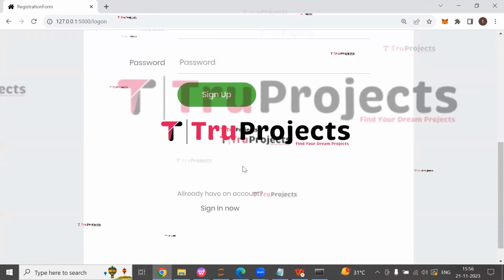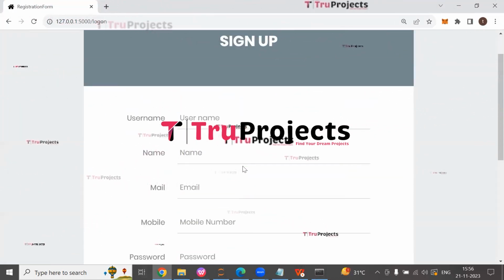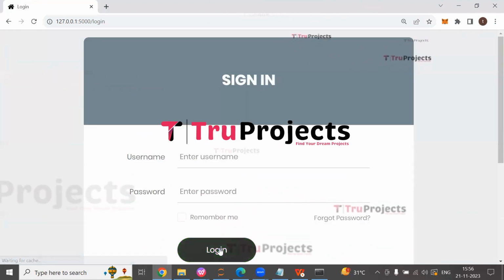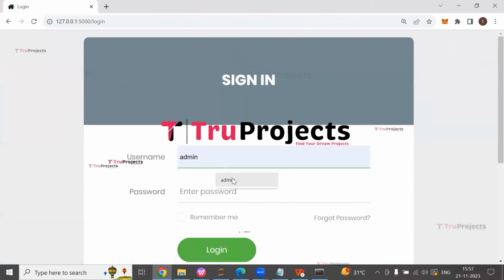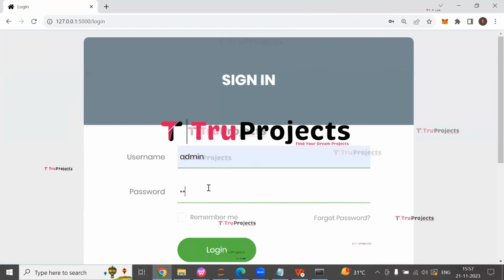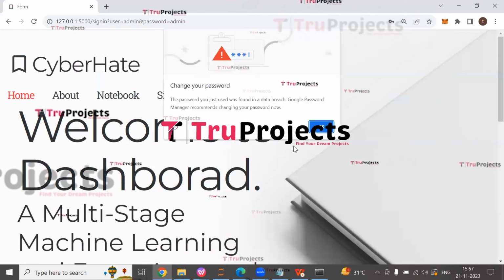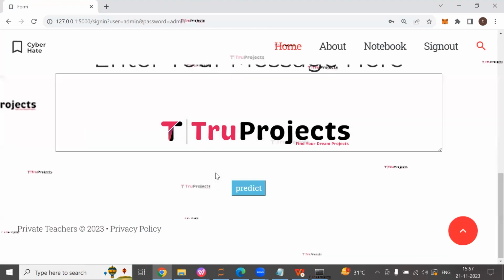So here we need to enter all these details to register, but I have already registered, so click on sign in. So here we need to enter the username and the password which we have registered, and then click on login. So here we have logged in successfully.